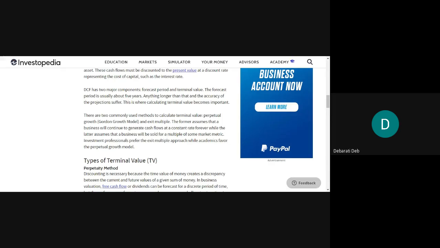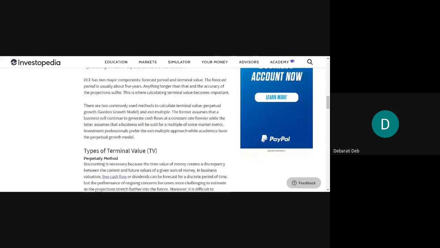Then what is the exit model? In the exit model, it is assumed that the business will be sold off to another big, powerful company, depending on a certain market metric. You can see a lot of acquisitions going on, isn't it? Facebook bought WhatsApp, then Idea and Vodafone have become Vi. All those acquisitions and mergers are going on. So in the second method you are assuming that the company will be sold off after the estimated life. So these are two assumptions.